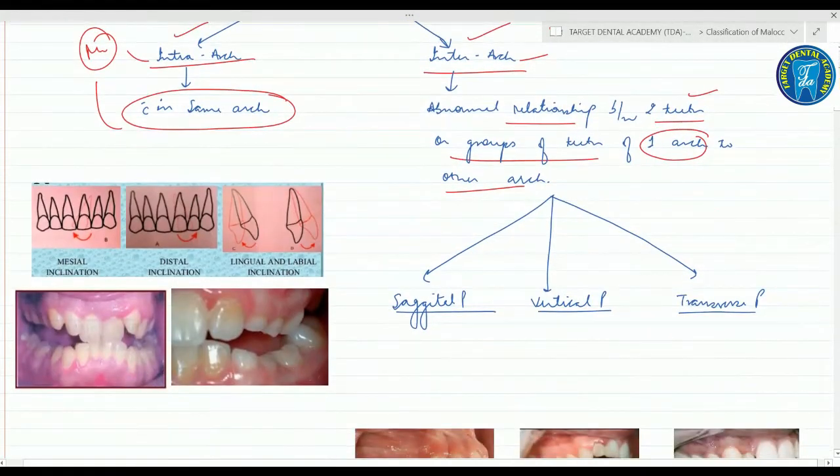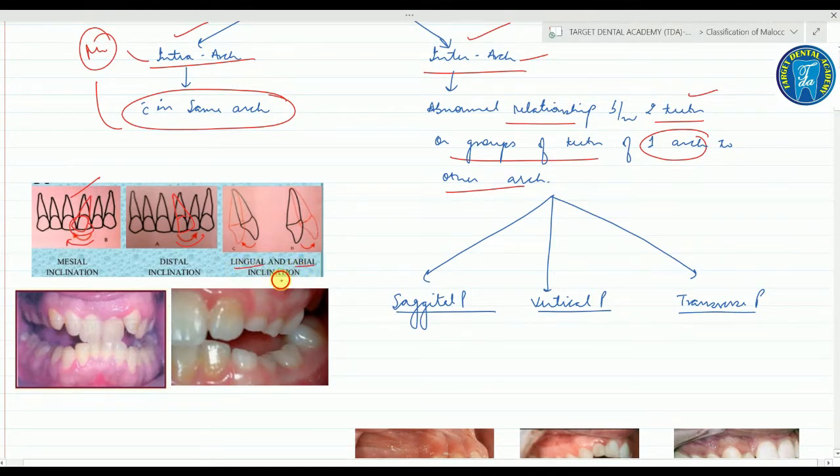Fine. So starting with the first one, the intra-arch, which means the malocclusion which occurs within the same arch. For example, the mesial inclination. This is a condition where the crown of the tooth is tilted in the mesial direction, while the distal inclination refers to a condition where the crown of the tooth is tilted to the distal position. This is called the distal inclination.